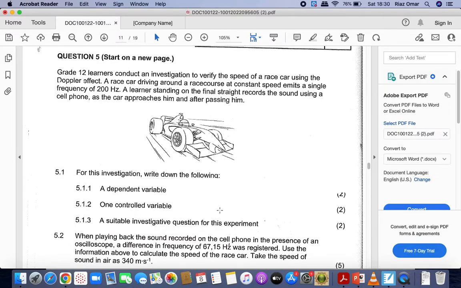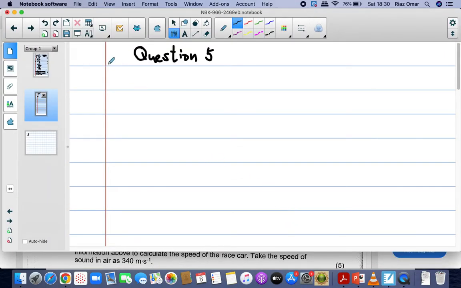So in every paper that you write, you will get one experiment where you will have to write the dependent or independent variable, or draw a graph, whatever the case may be. So you should get used to answering questions on the types of experiments that can be conducted. The dependent variable is one that we will have to work out.